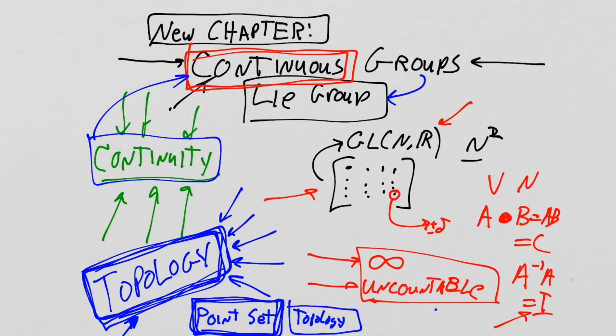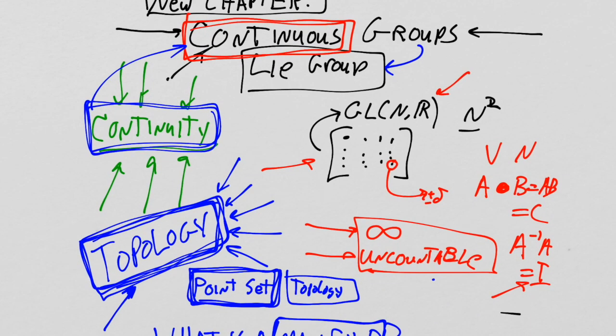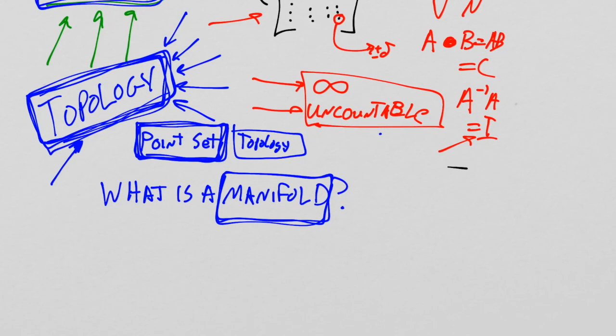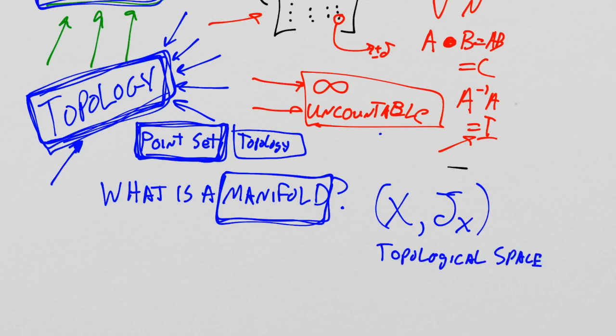Okay, so what we're going to do today is talk a little bit about the notion of a continuous group and understand its continuity, but we're going to assume an elementary knowledge of foundational point set topology. This means that I'm expecting that everybody understands that if you take some set X, you can give that set a topology, called a topology on X, and X in conjunction with its topology is called a topological space.